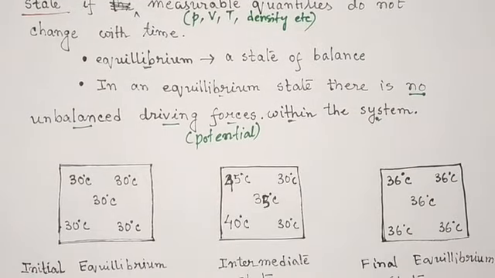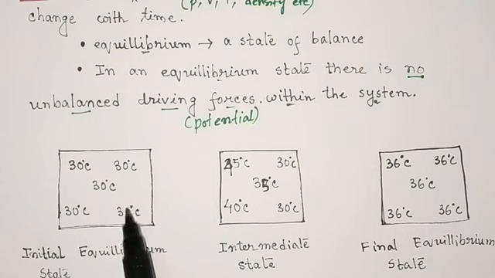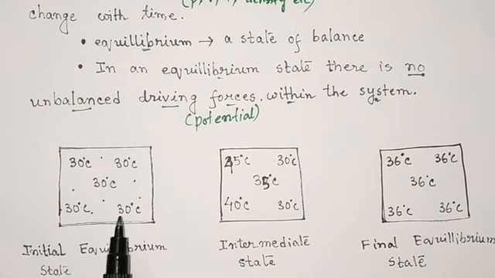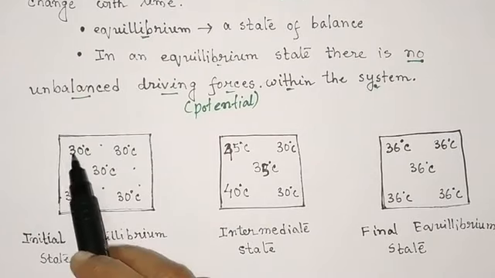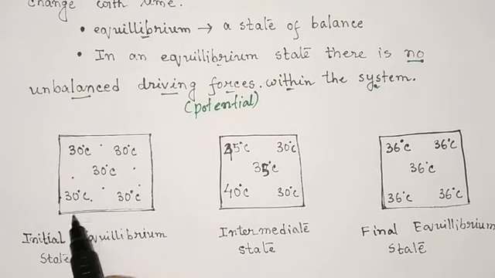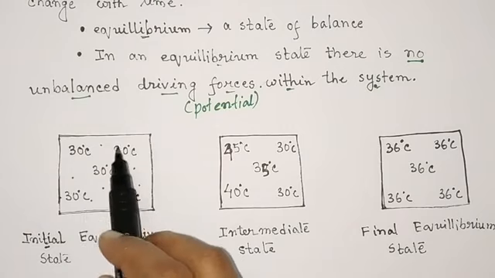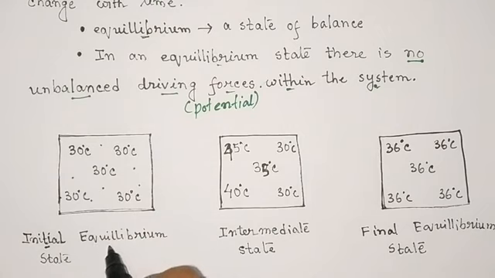For example, suppose we have some gas, or whatever, as a system in equilibrium state. As you can see, throughout the system the temperature is 30 degrees centigrade. Suppose you observe the system for some period of time and you see that there is no change in temperature with time. So you can say that initially the system is in equilibrium state with respect to temperature, which is called thermal equilibrium.